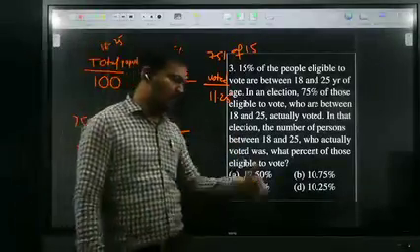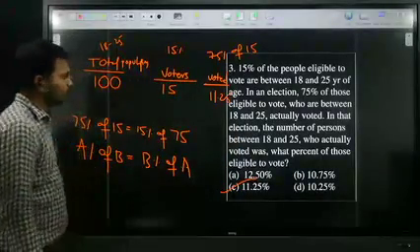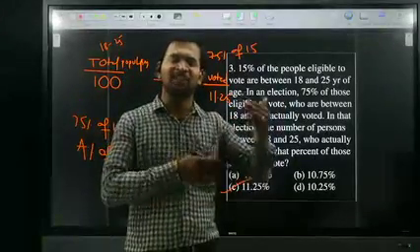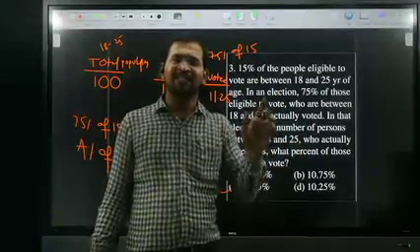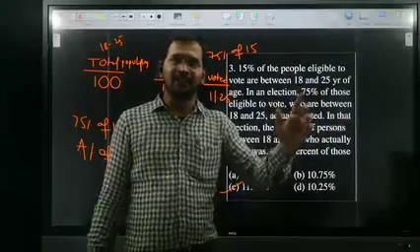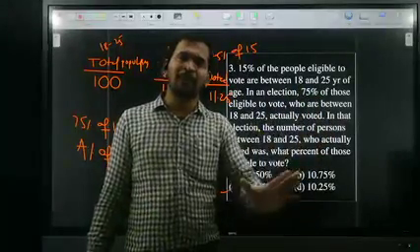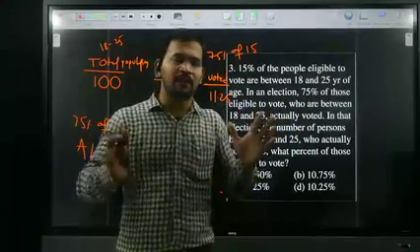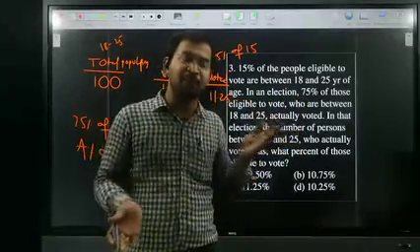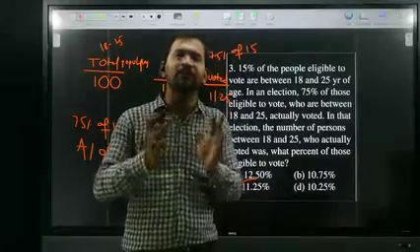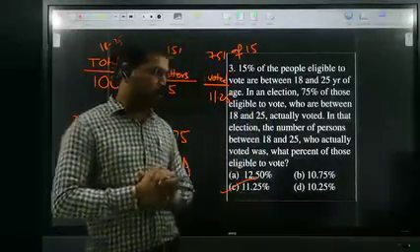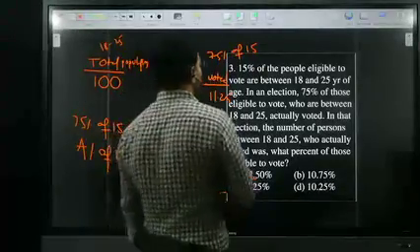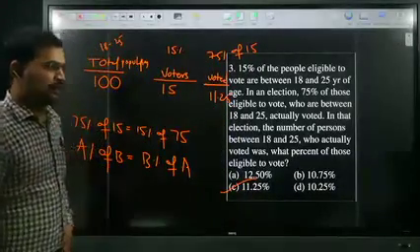All of you clear? Very good. Sometimes the question is like that and the answer is very easy. Sometimes they give the question in a lengthy manner because that tests your patience. Do you have the patience to read such a lengthy question or not? So don't worry whenever you are seeing lengthy questions. If you understood the question, then it is very easy to solve. All of you okay? Very good. So your option is 11.25, 15% of 75.